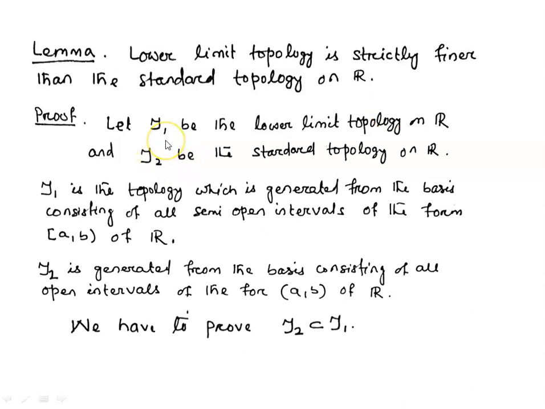Since tau1 is the lower limit topology, tau1 is the topology generated from the basis consisting of all semi-open intervals of the form [a, b), which is closed at a and open at b. And tau2 is the standard topology on R, so tau2 is generated from the basis consisting of all open intervals of the form (a, b) of R. We have to prove that tau1 is finer than tau2. That means tau2 is a subset of tau1.